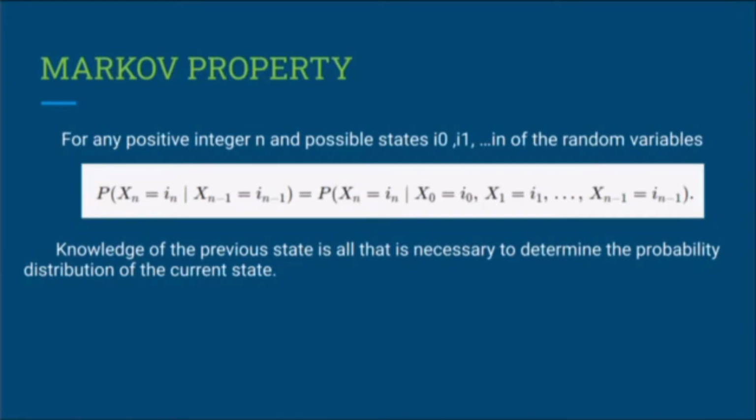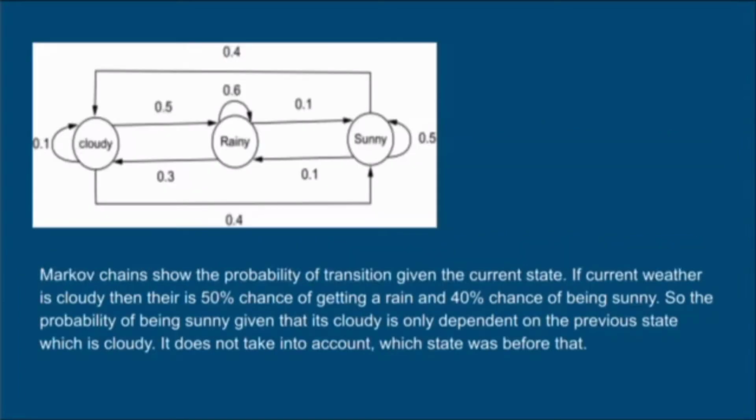There is a mathematical expression relating to it. For any positive integer n and possible states i0 to in of the random variable, knowledge of the previous state is all that is necessary to determine the probability distribution of the current state. So P of Xn equal to in, given Xn minus 1 equal to in minus 1, equals P of Xn equal to in, given X0 equal to i0, X1 equal to i1, and so on. That's the conditional probability.